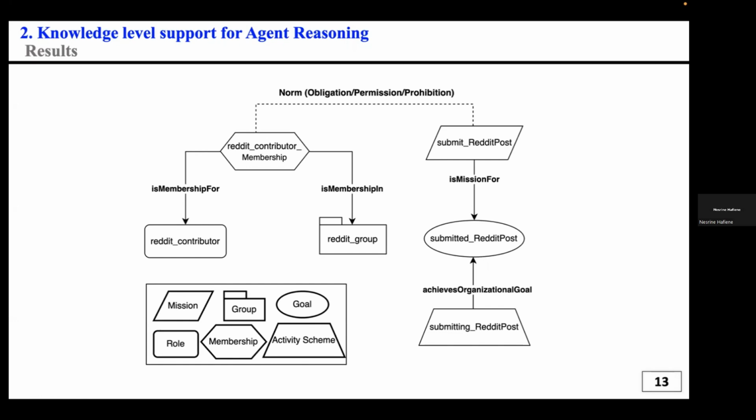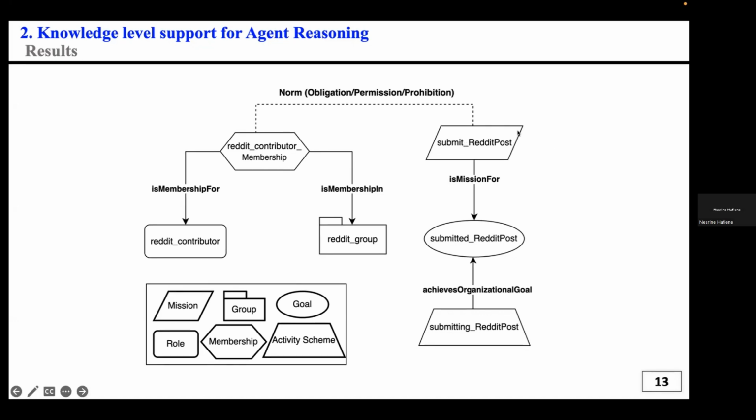Then she crawls the organization ontology to get all the information about the structure of the online forum. Based on the norms here and the extracted mission, she infers that she has to adopt the Reddit contributor role within the Reddit group. When done, the Reddit contributor membership is created as a new state of the organization. Thus, Maria's agent is now allowed to commit to the submit Reddit post mission.